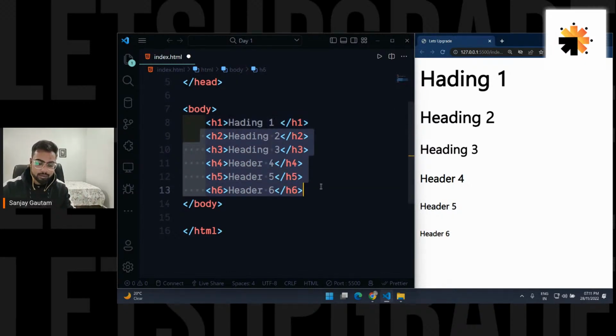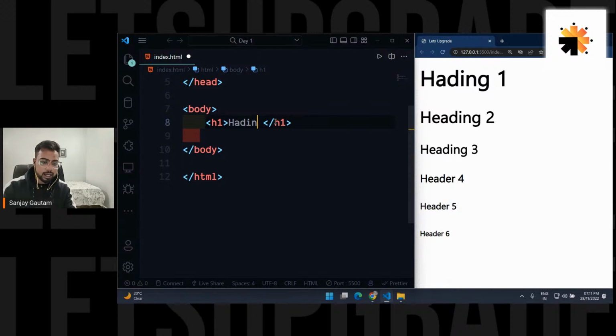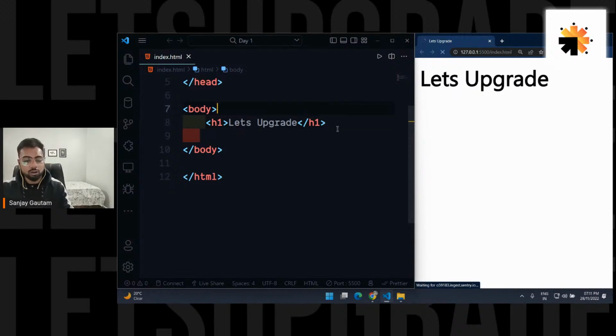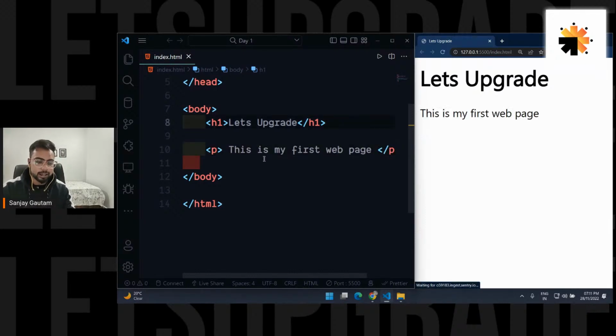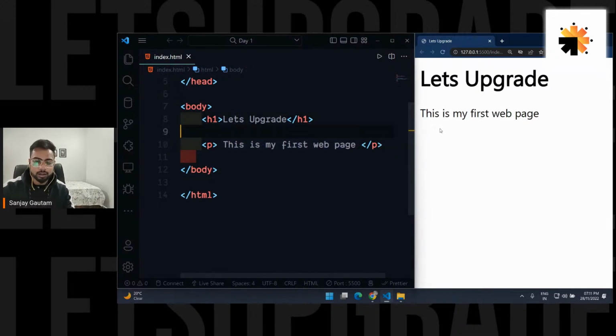Right now I just want to use this h1, and let me write Let's Upgrade, because at the end of the session we are going to create a clone of Let's Upgrade. Then we have a tag called paragraph. So this p tag is used to create a paragraph. If you want to put some paragraph on a website, you can use this paragraph tag.